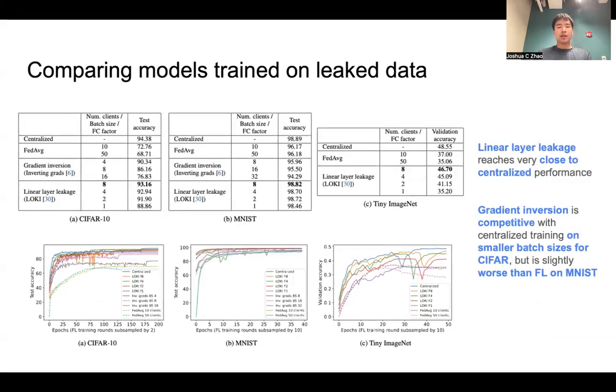Now that we have leaked the data, we train models completely from scratch. Linear layer leakage reaches very close to centralized performance on CIFAR10 and MNIST, and regardless of the fully connected layer size, still achieves a very competitive performance. However, for tiny ImageNet, when we decrease the fully connected layer size, essentially decreasing the total number of images leaked, the model accuracy drops by over 10%. Gradient inversion, on the other hand, is very competitive to centralized performance for a small batch size on CIFAR. But surprisingly, regardless of the batch size on MNIST, it is still worse than federated learning.